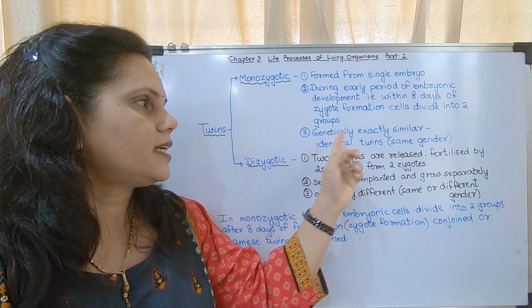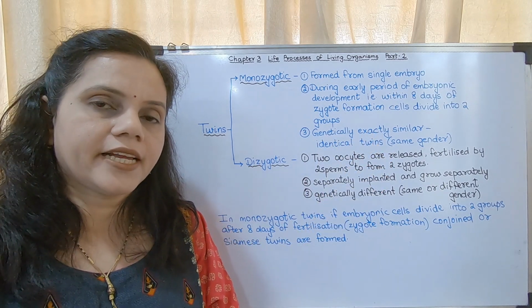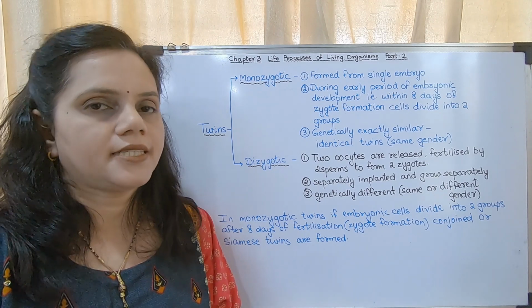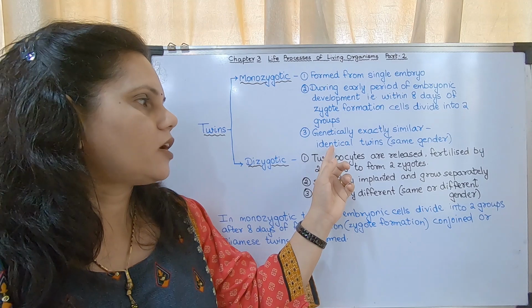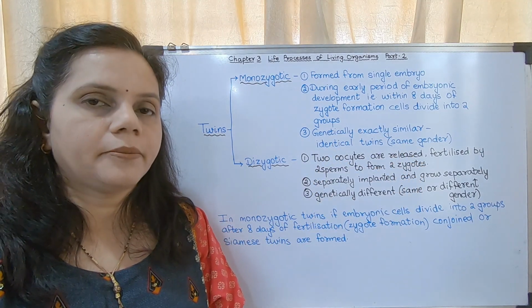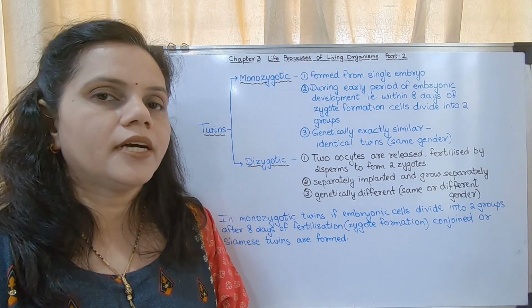Those 2 babies are genetically exactly similar. Why are they exactly similar? Because they were formed from the same ovum and the same sperm. So they are called identical twins. They will be of the same gender, either both male or both female.